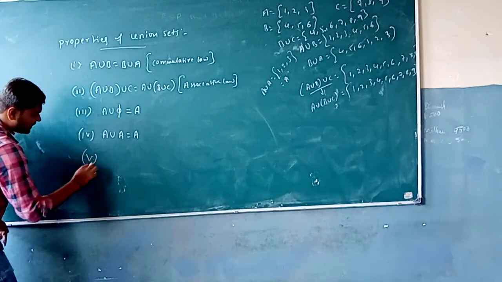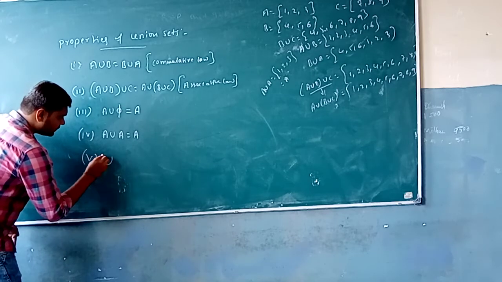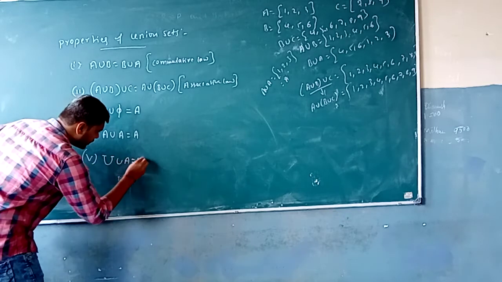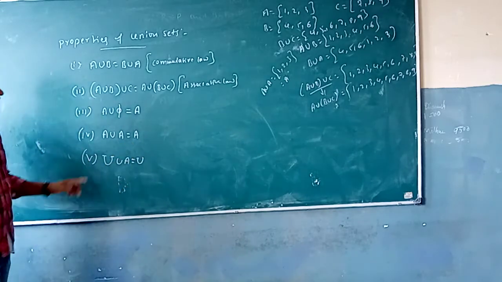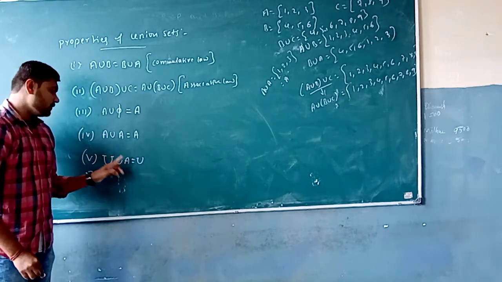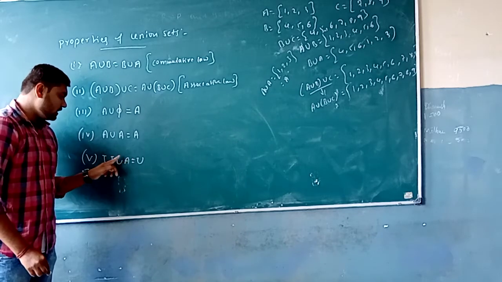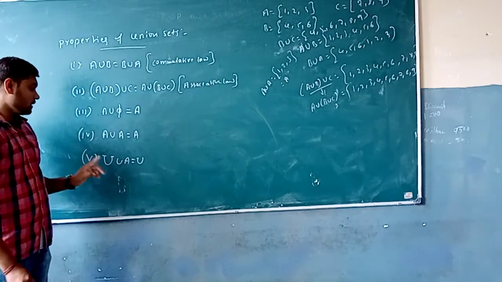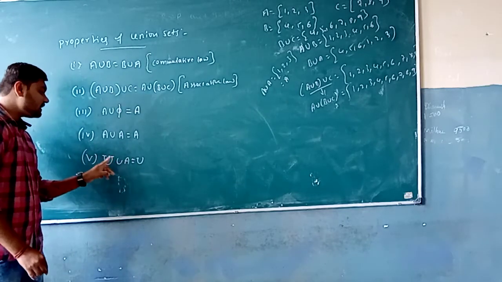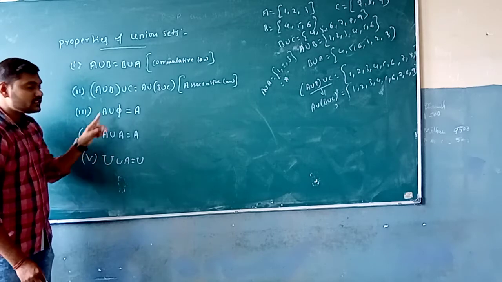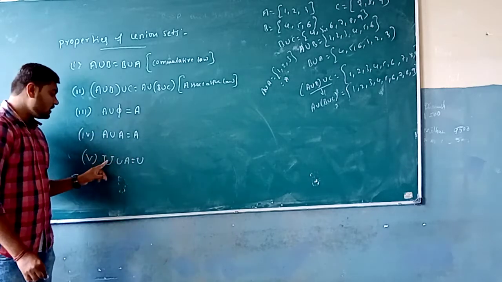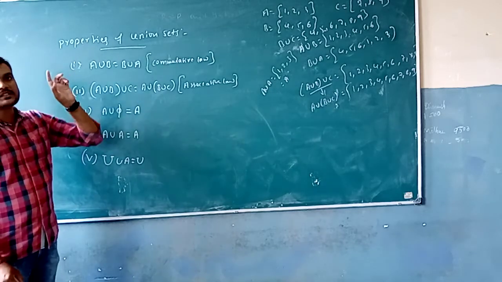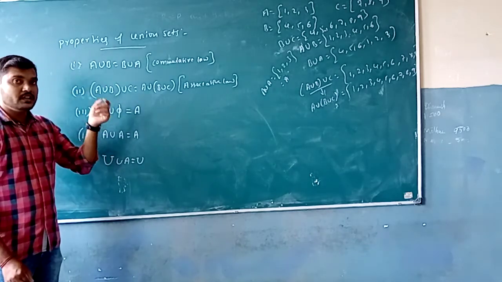So the next one is going to be the fifth property: the universal set, capital letter U, union A is nothing but U itself. That means if you consider any set in union with the universal set, suppose we consider 1, 2, 3 in union with the set of natural numbers, then we get the set of natural numbers. According to the basic definition of union, the union says all those elements which are present in A and B or both.